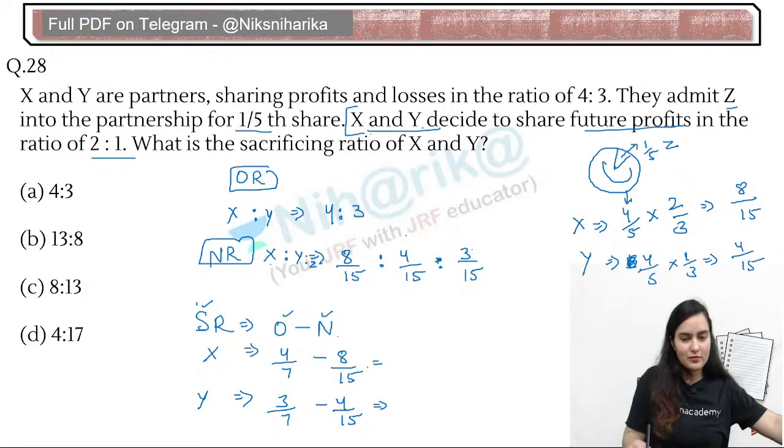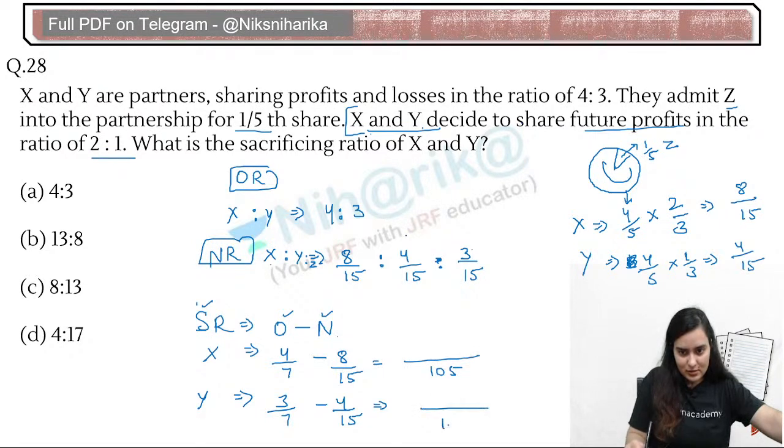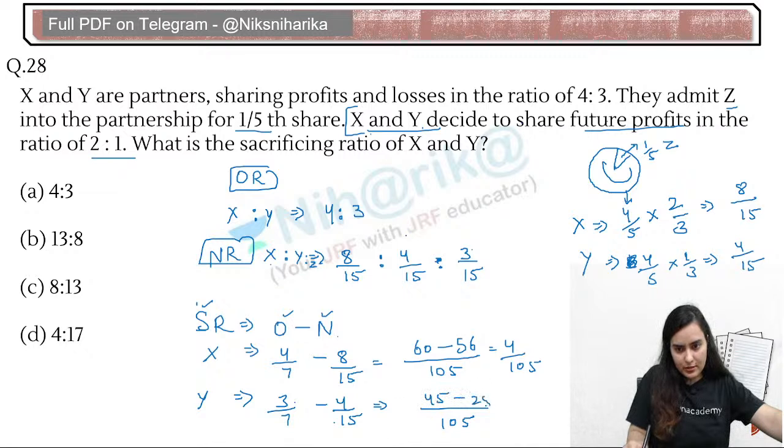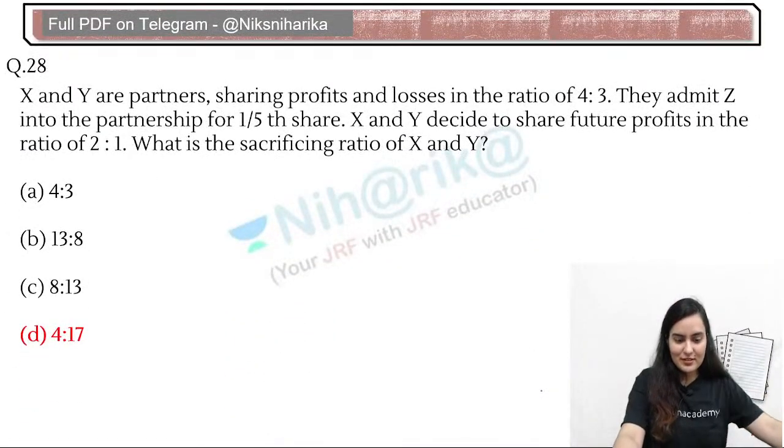Let me see who will answer first now that I've written all the things. 15 4s are 60 minus 7 8s are 56. 15 3s are 45 minus 7 4s are 28. Is the answer 4 by 17? Yes, yes, of course. 4 by 17. That's your answer. Done?